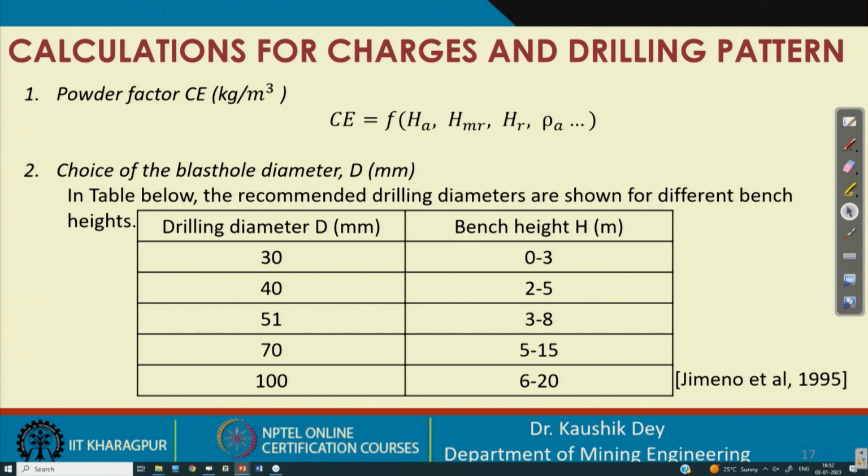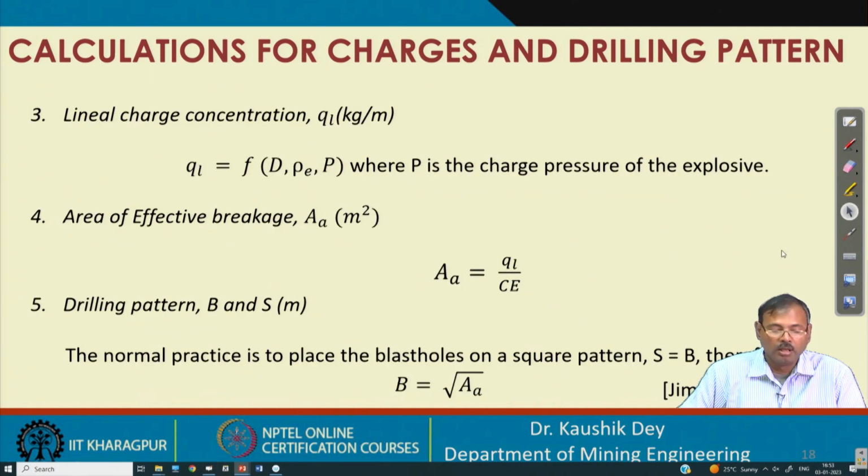For the blast hole diameter, a guideline is given by Gimeno, considering the bench height in the rock, it is not H, it is HR basically, considering what should be the diameter of the drill hole. That guideline is given by Gimeno. Linear charge concentration is considered as a function of the detonating pressure of the explosive, explosive density, and diameter of the hole.